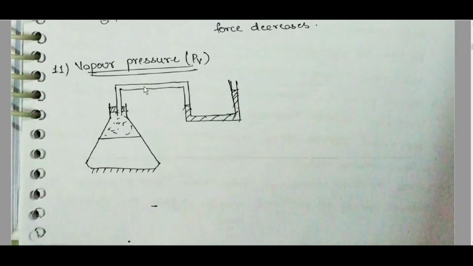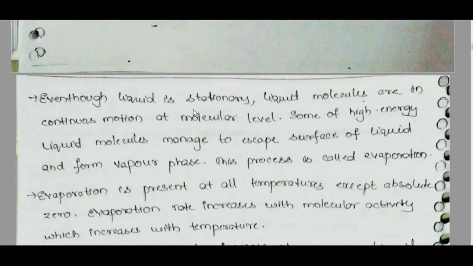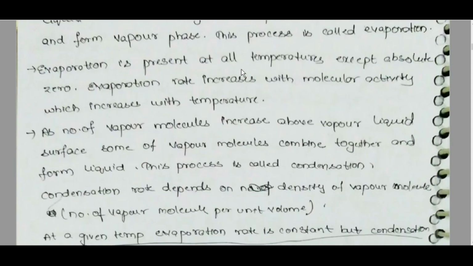Okay, vapor pressure, PV. Even though liquid is stationary, liquid molecules are in continuous motion at molecular level, and some high energy, high velocity liquid molecules manage to escape surface of liquid and form vapor phase. This process is called evaporation. Evaporation is present at all temperatures except absolute zero. Evaporation rate increases with molecular activity, which increases with temperature.